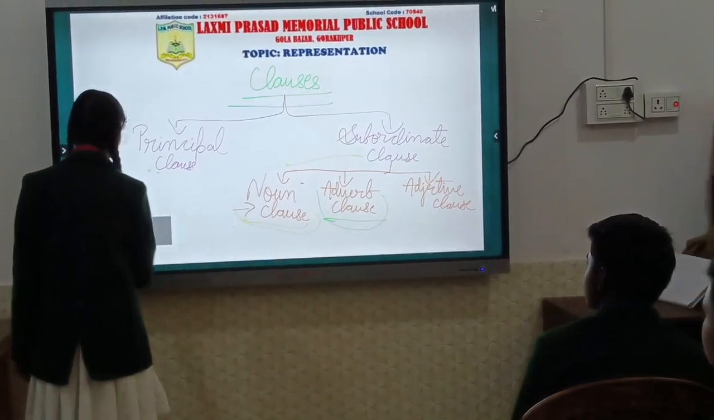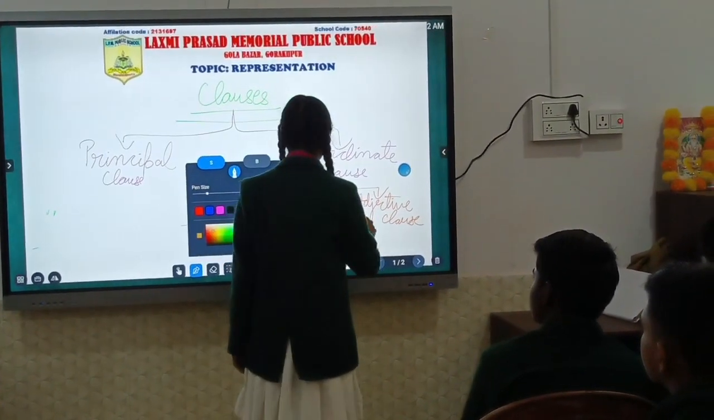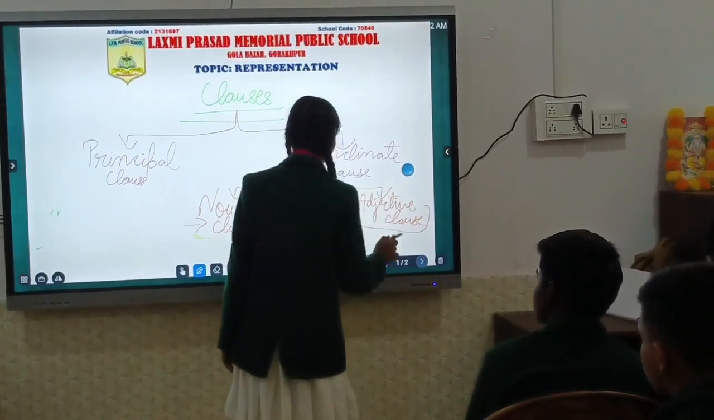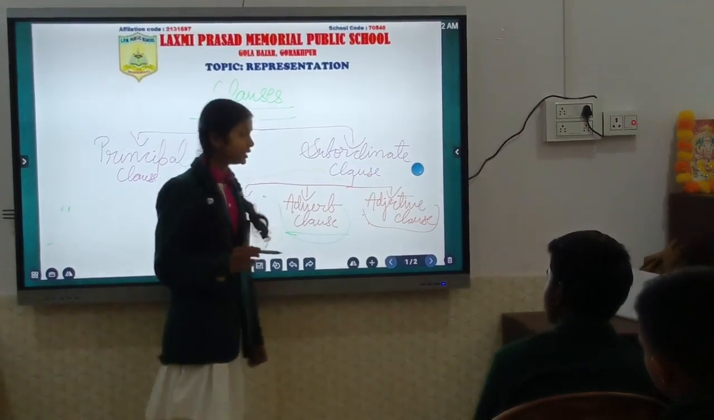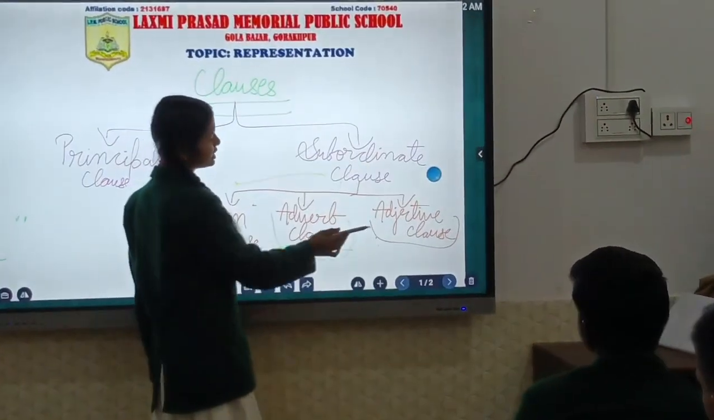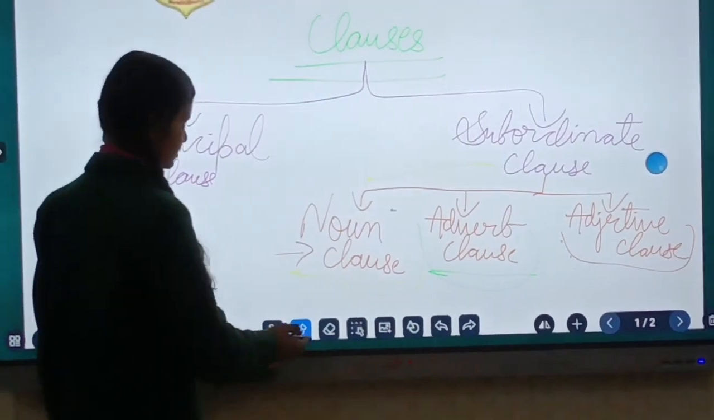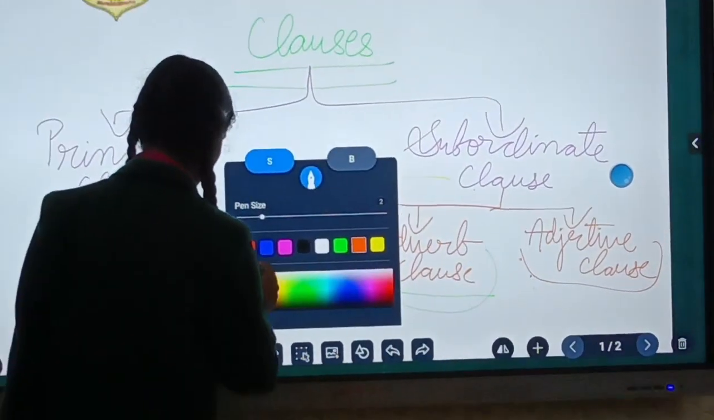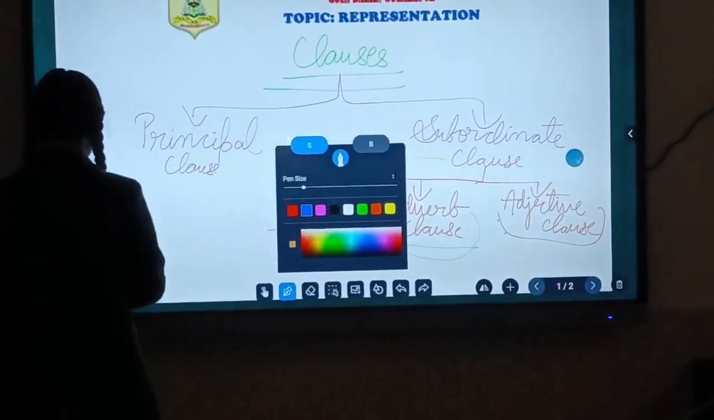Now we will talk about the third type of subordinate clause, that is adjective clause. An adjective clause is also a type of subordinate clause. A subordinate clause that does the work of an adjective in a sentence is called an adjective clause. For example,